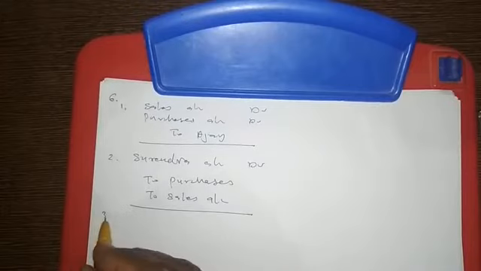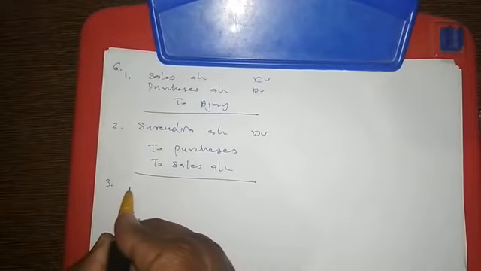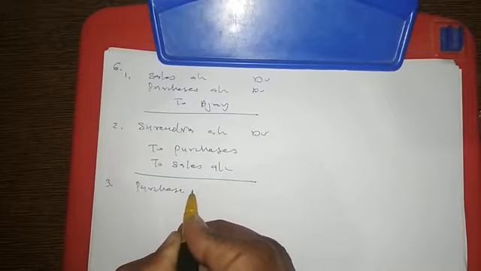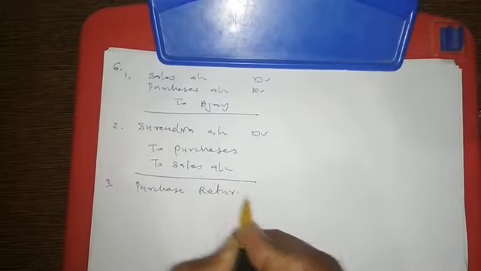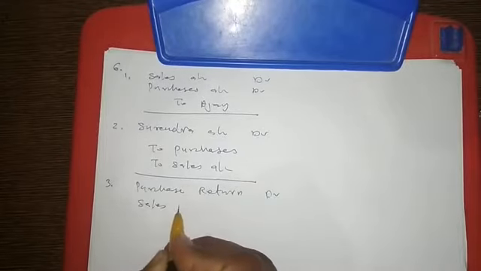Now third one: a customer returned goods worth rupees 1,000. It was recorded in the purchase return book. Customer returned goods means it is a sales return, and the purchase return entry was written. So for cancelling the purchase return we need to debit the purchase return account, and the sales return entry we need to write, that is we debit sales return.